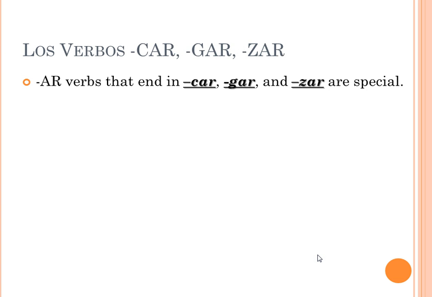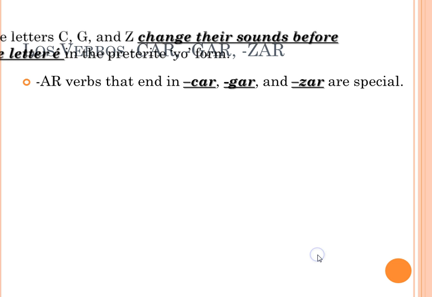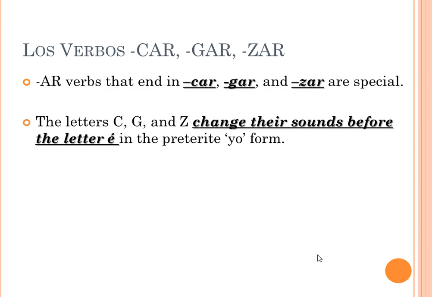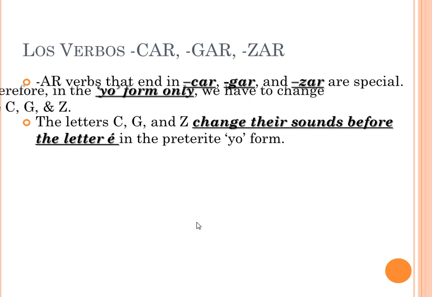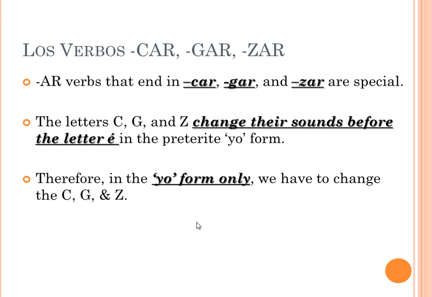AR verbs that end in car, gar, and zar are special. The letters C, G, and Z change their sounds before the letter E in the preterite yo form. If you'll remember, the yo form ending for AR verbs is E with an accent. And that E changes the sound, like I said, in the C, the G, and the Z. So, therefore, in the yo forms only, we have to change the C, G, and Z. We want to keep their original sound from the infinitive. We want that car, gar, and zar sound.